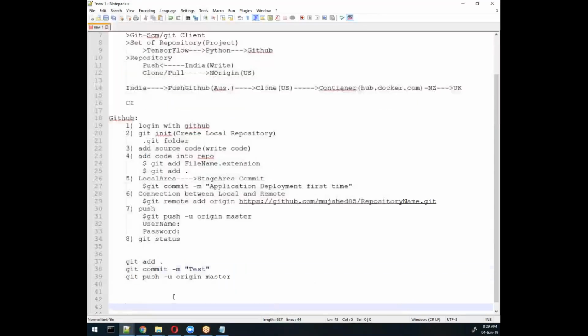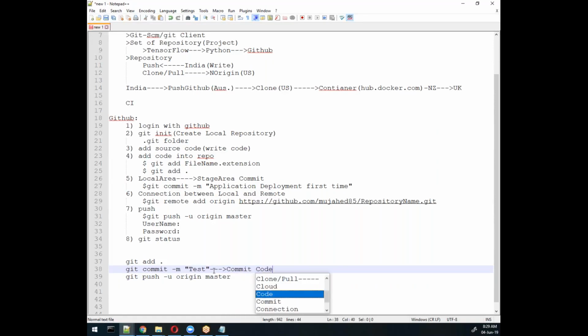So next time, whenever you change something and want to move it from the local machine to the server or GitHub, you will use these three commands. They are very important. This command helps you push to the server. The commit command binds your bundle with a message name, so in future it will generate a unique commit code automatically. Based on this commit code we will understand where we need to move, and based on this commit it will push to the server.